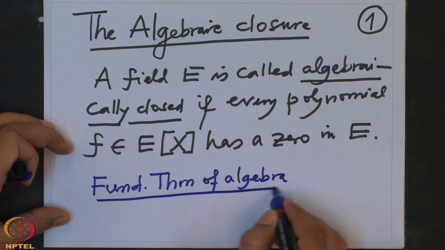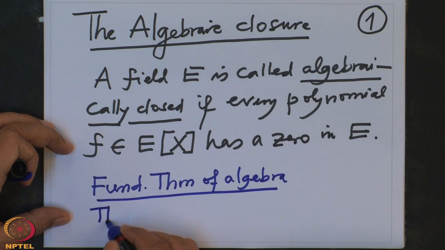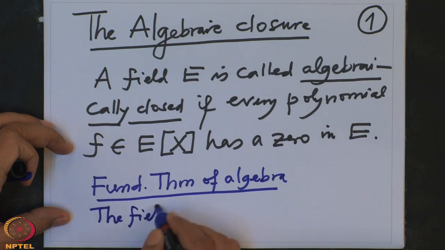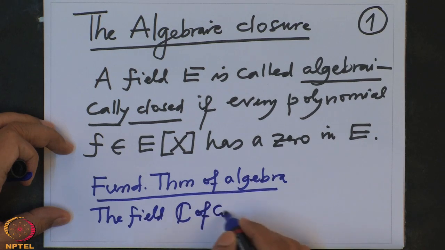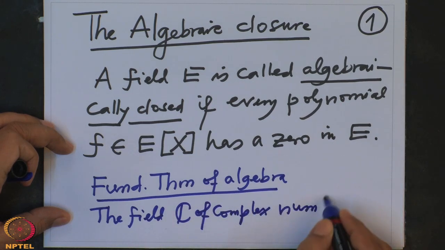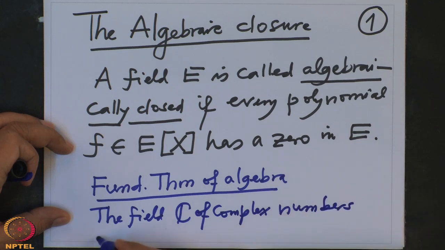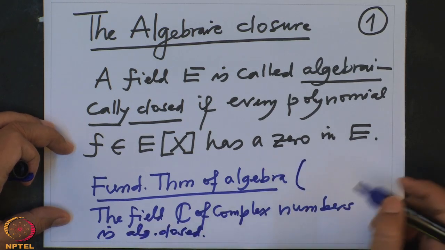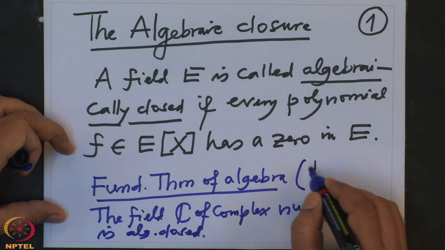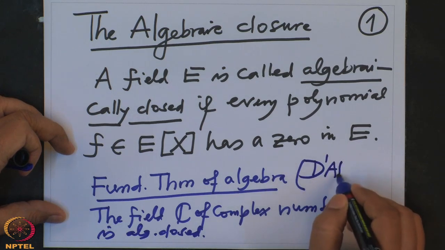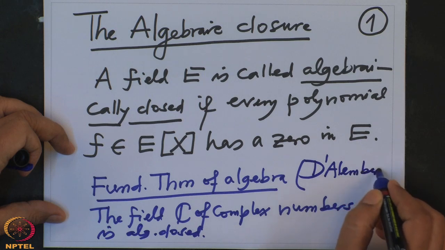It says the field C of complex numbers is algebraically closed. This is also known as the theorem of D'Alembert-Gauss.